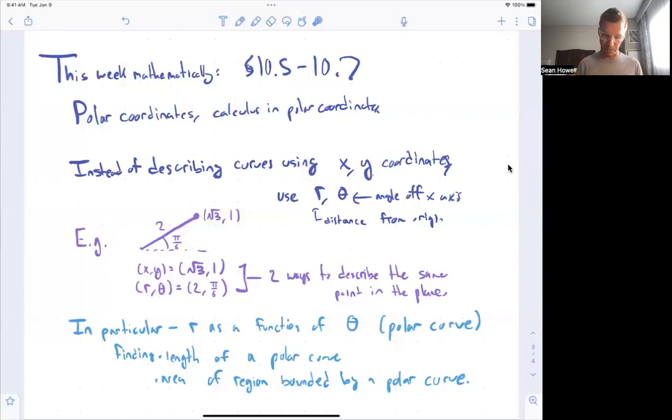So for example, we'll want to be able to find the length of a polar curve, the same way you could earlier find the length of a parameterized curve, or the length of the graph of a function, if you had a curve given that way. So we'll want to find the length of a polar curve. And then also the area of a region bounded by a polar curve. These things are setting you up for the kinds of problems you'll see in Calculus 3, which build off of this. And that's where the course will close out.